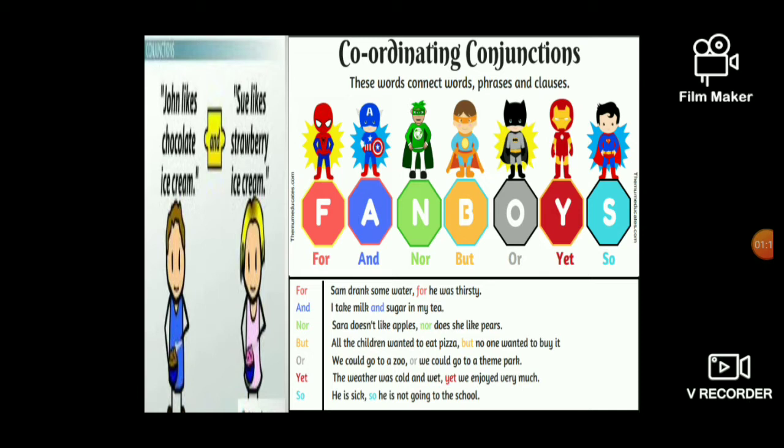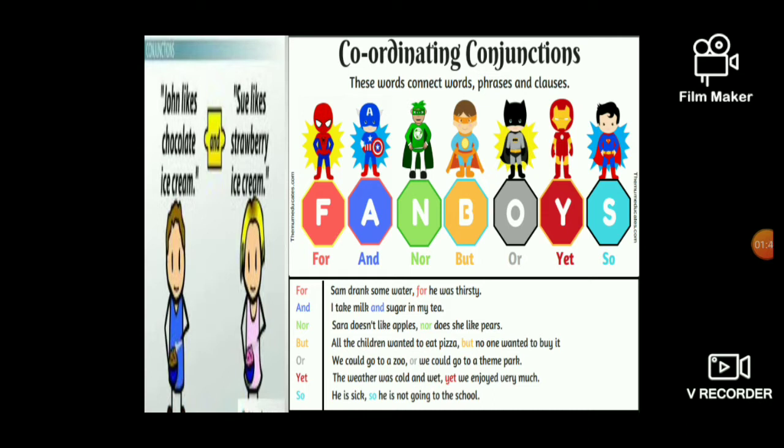But is the conjunction word. We could go to a zoo or we could go to a theme park. Here or is the conjunction. The weather was cold and wet, and we enjoyed it very much. Here, and is the conjunction word. He is sick, so he is not going to school. Here, so is the conjunction.